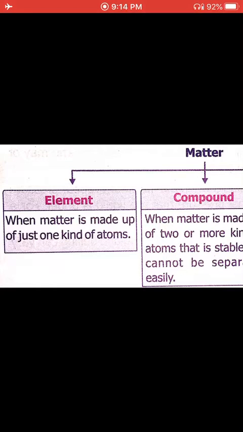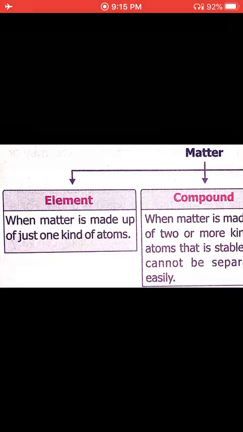The same with iron, aluminium, copper, and chalk. If we break chalk into very small particles, it is still chalk. So whatever things we break into very small particles and they don't change, that is an element.